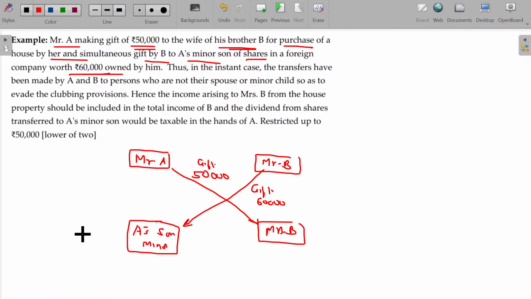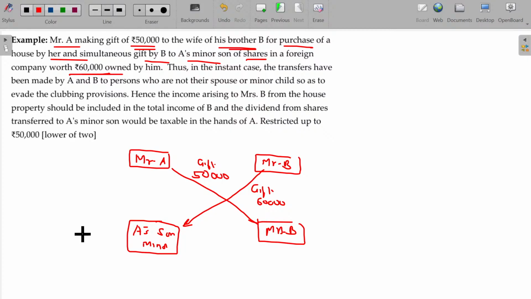Brother says, sir, I didn't transfer. My brother only transfers. Don't question me. Seems to be logically safer, but it's cheating. So this is called cross transfer. Then automatically one new provision is there.